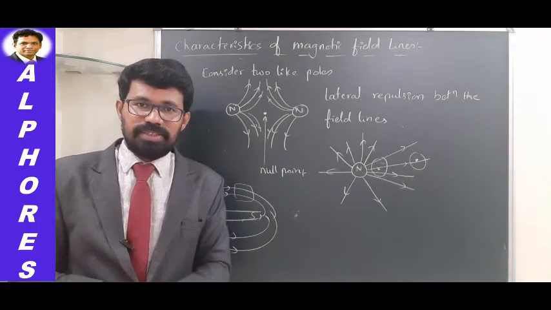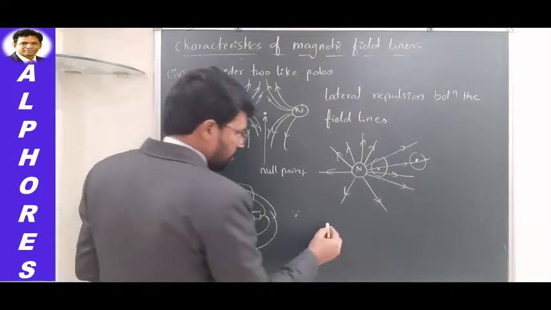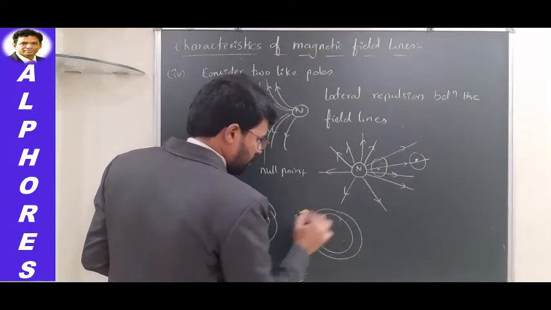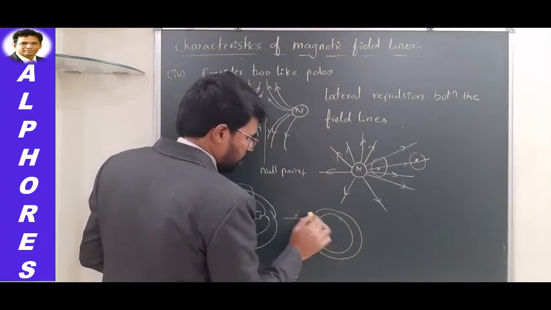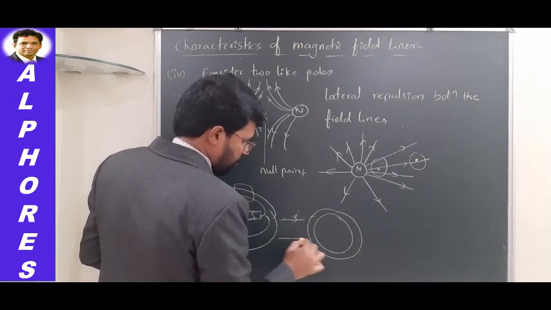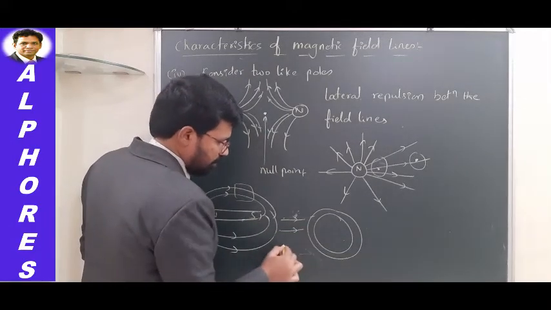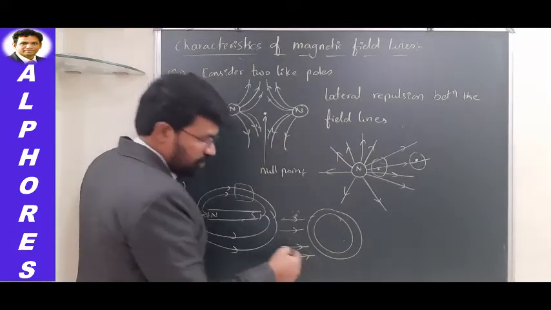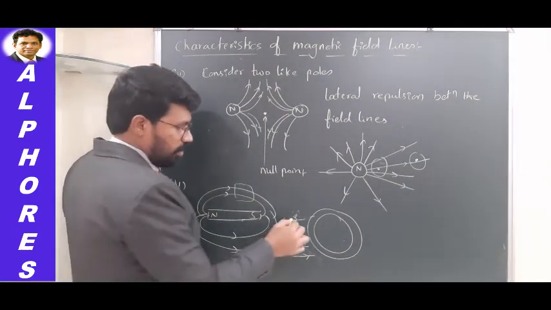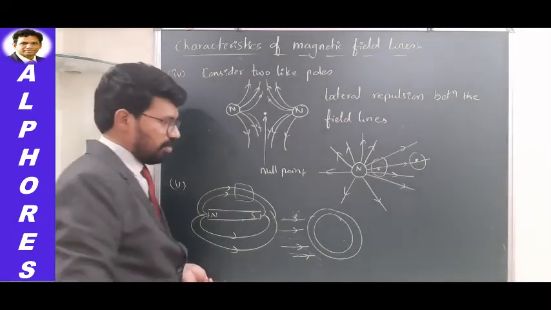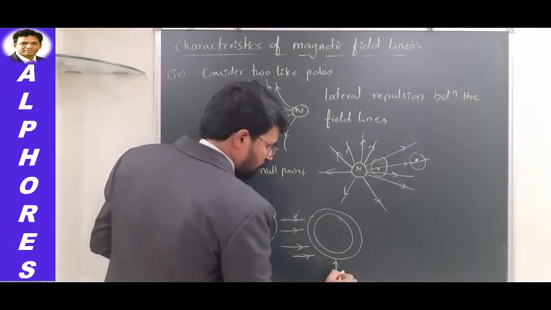What if you have a ring-shaped, highly magnetic material, and field lines are traveling in this direction, for example, like this? These field lines also prefer passing through the material because that material is magnetic. Let us say it is made up of some soft iron.